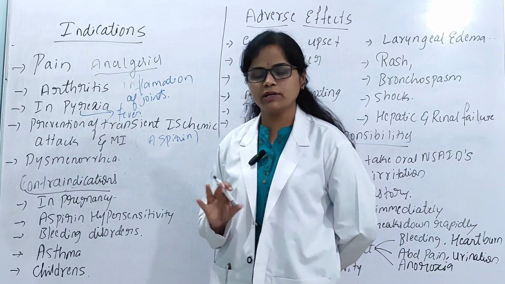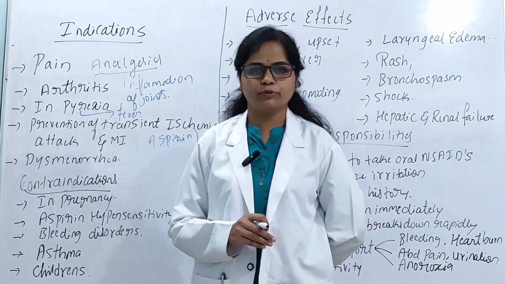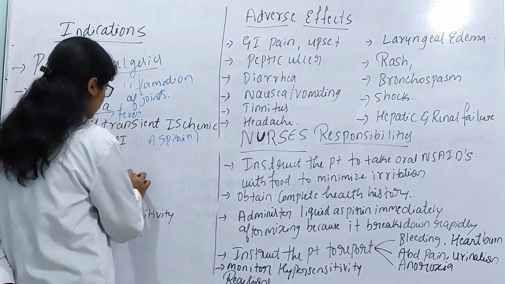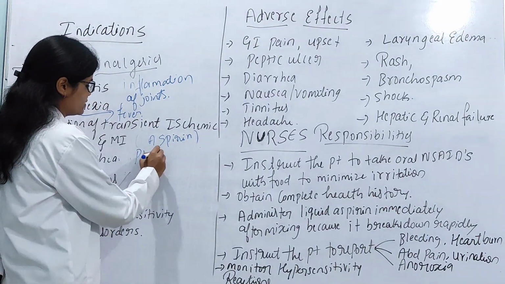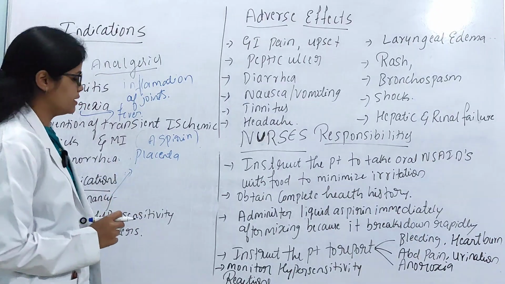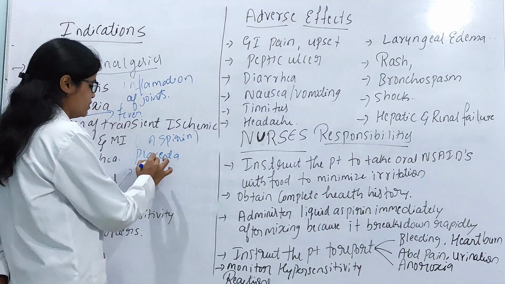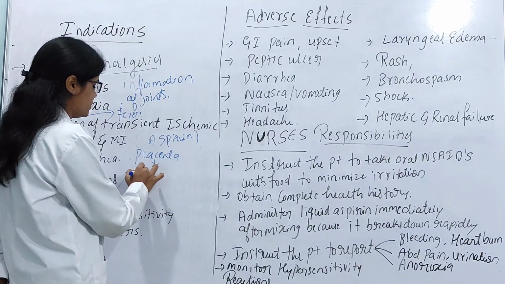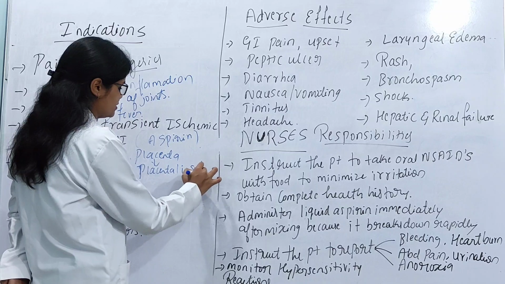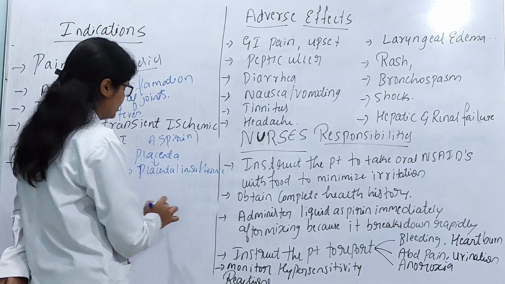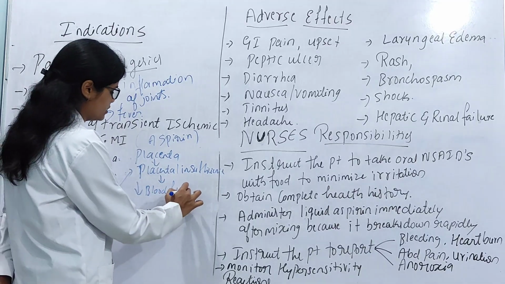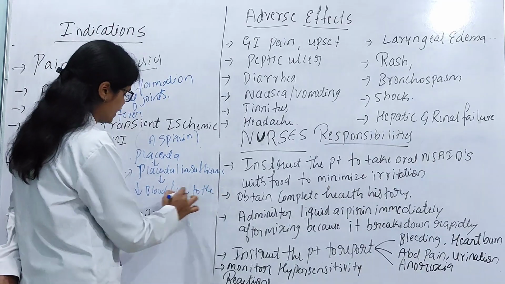In pregnancy we should not administer them without taking the opinion of the gynecologist or physician, because when we administer NSAIDs, they affect the placenta and may cause placental insufficiency. Placental insufficiency means decreased blood flow to the placenta.